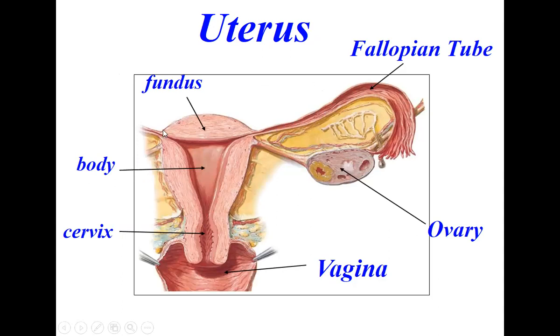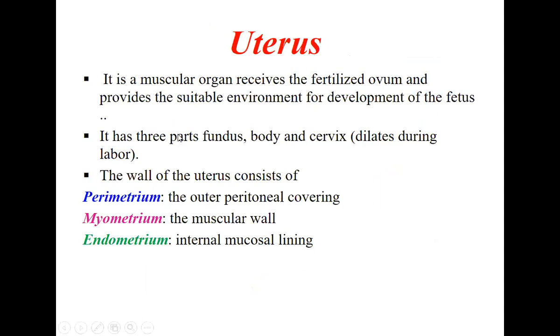So any opening above the opening of the two fallopian tubes, this whole region is called the fundus. Below that, with a large cavity, this is called the body, and the lowermost part, which is not dilated unless during labor, is called the cervix. Okay, so cervix, which dilates only during labor.